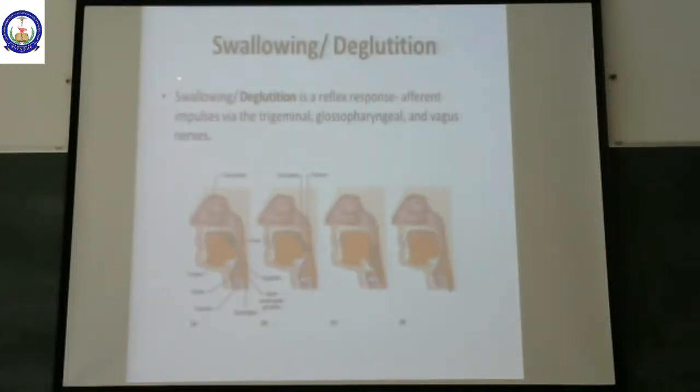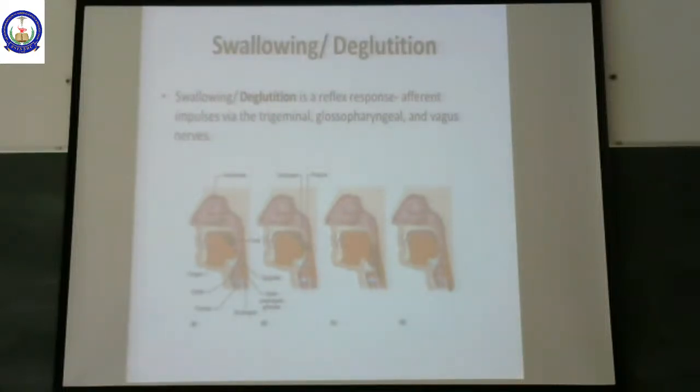What is deglutition or swallowing? It is a reflex phenomenon. It is a reflex response where the afferent impulses are carried through the trigeminal nerve, glossopharyngeal nerve and vagus nerve. Okay, we will see what is this swallowing or deglutition.